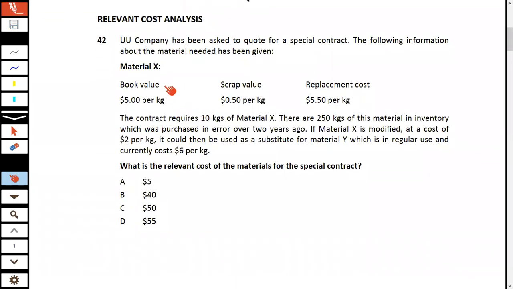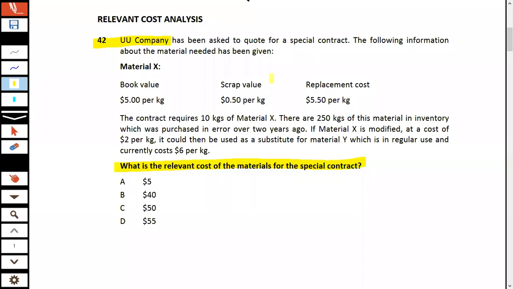This is one of the MCQs in the Kaplan revision kit, question number 42 about UU company. The question's requirement says: what is the relevant cost of the material for the special contract? Let's try to attempt this and then we'll discuss.